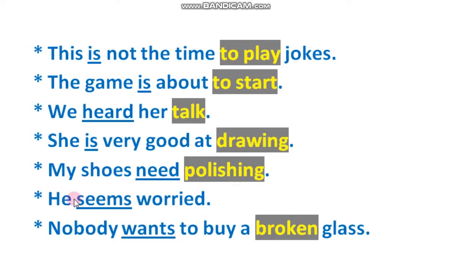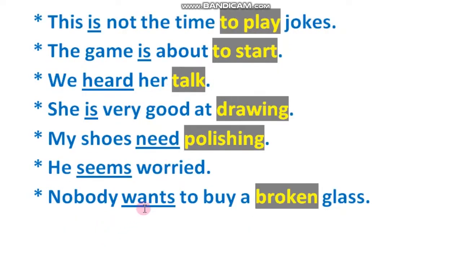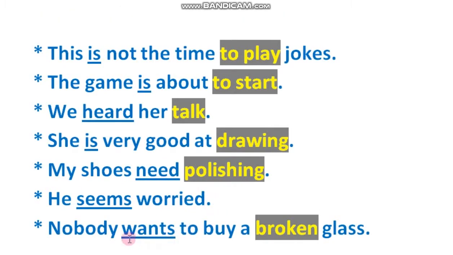So see, he seems worried. So what is this? This seems is our finite verb because it is limited with he subject. Nobody wants to buy a broken glass. So wants is our finite verb and broken glass is our non-finite verb.